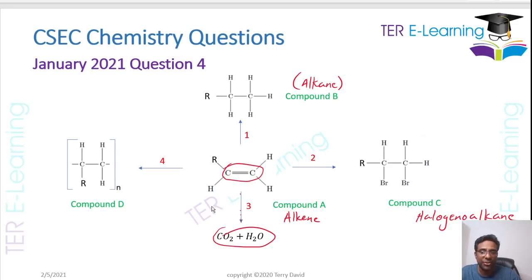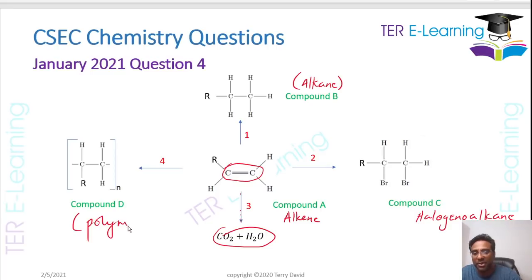Let's look at reaction 4 now. In reaction 4, you are going from compound A, which is an alkene, into compound D. This compound here, the way they've drawn it for us, is a polyalkene. Or we can say it's a polymer that is being produced.